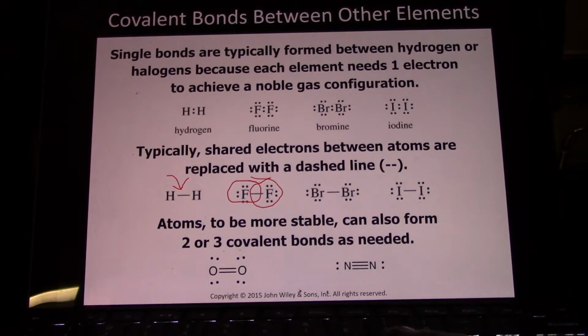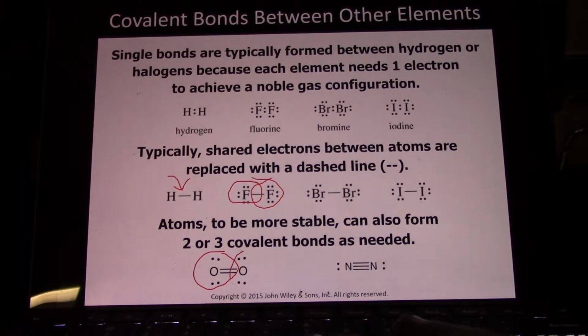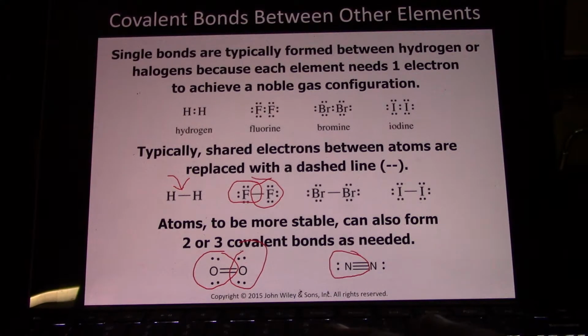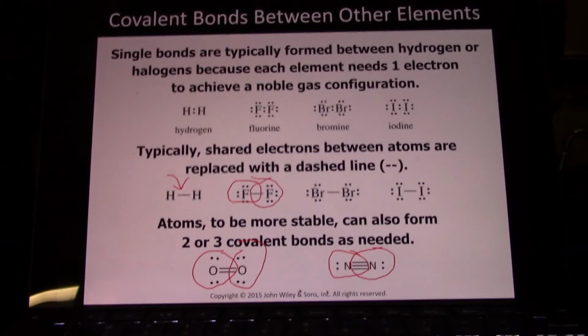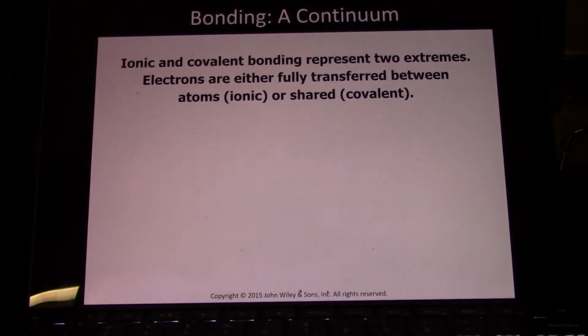So in oxygen, you have a double bond. Each oxygen has 4 of its own electrons and 4 shared. With nitrogen, we have a triple bond. Each nitrogen has 2 of its own electrons and 6 shared. They each claim 8 electrons, though. That desire to have 8 valence electrons, like a noble gas, is a strong driving force of chemistry at this stage.